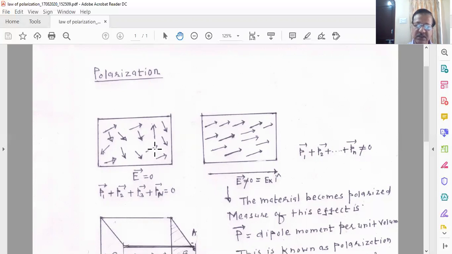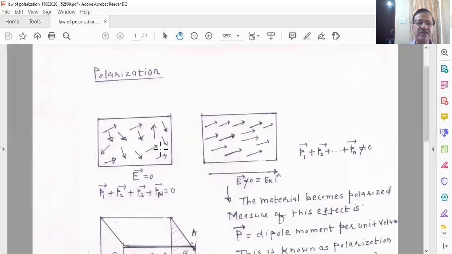Generally, if you take a crystal, then the order of the atomic density is of the order of 10 to the power of 22 to 10 to the power of 23 atoms per unit volume, per cc, I would say. If you take a crystal and take the atomic density, you will get the number 10 to the power of 22 to 10 to the power of 23 per cc, that is per cubic centimeter.